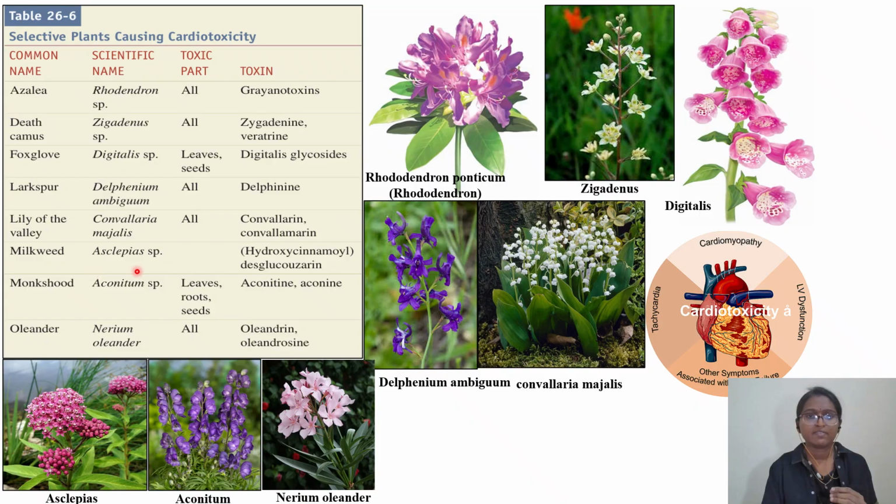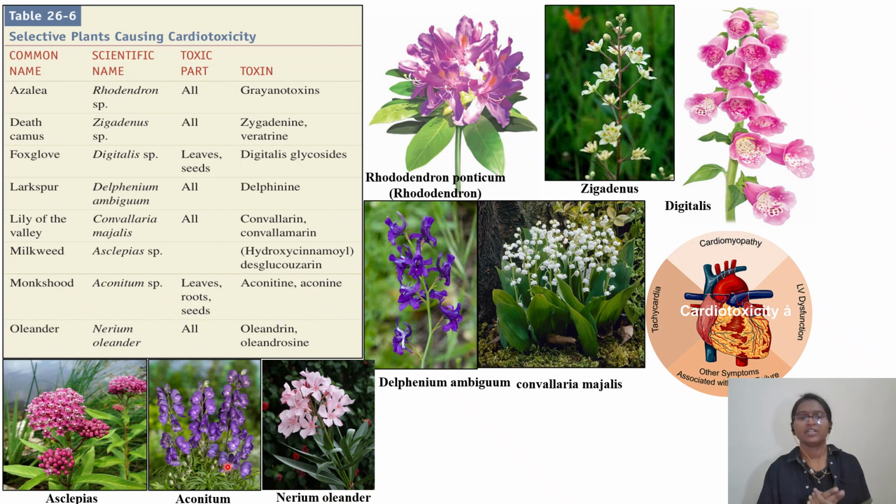Then we have milkweed, the Asclepias species. The leaves, roots, and seeds of this particular plant are toxic, and the toxin which is released is a cardiac glycoside. Okay, and the next example is monkshood, the Aconitum species. The parts of the plant are leaves, roots, and seeds. The toxin which is released is aconitine. Okay, from the plant name you can see.